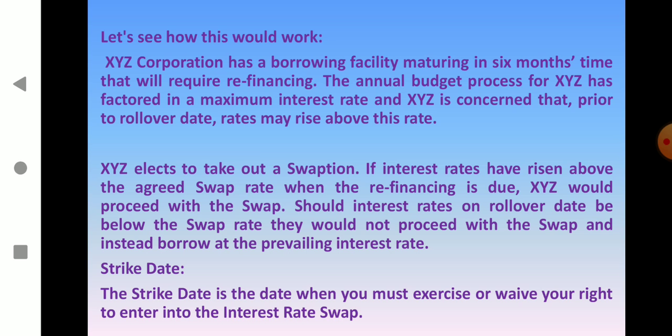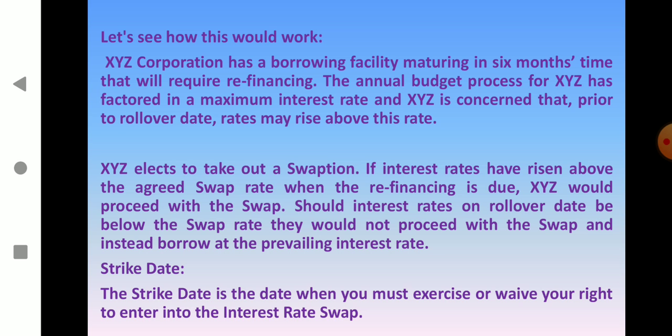Let's see how this would work. XYZ Corporation has a borrowing facility maturing in 6 months' time that will require refinancing. The annual budget process for XYZ has factored in a maximum interest rate, and XYZ is concerned that prior to the rollover date, rates may rise above this rate. So XYZ elects to take out a swaption. If the interest rates are raised above the agreed swap rate when the refinancing is due, then XYZ would proceed with the swap. If the interest rate on the rollover date is below the swap rate, then they would not proceed with the swap, and instead they borrow at the prevailing interest rate.